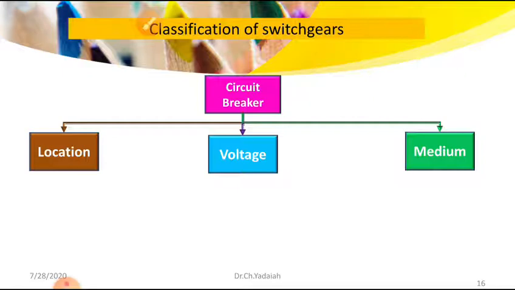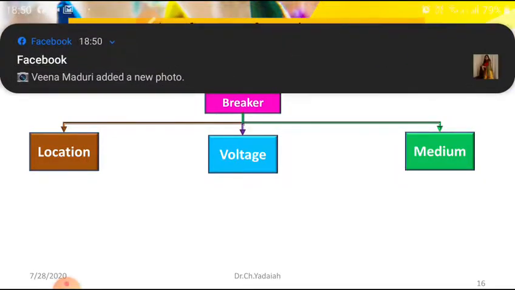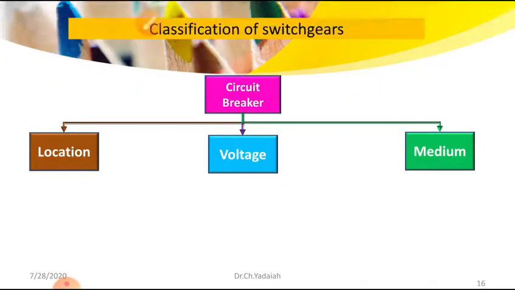Whether you are using oil, air blast, or sulphur hexafluoride gas, or sometimes not using anything, that is a vacuum. Based on these things, breakers are classified into different types. Let us see them one by one. So what is the location?